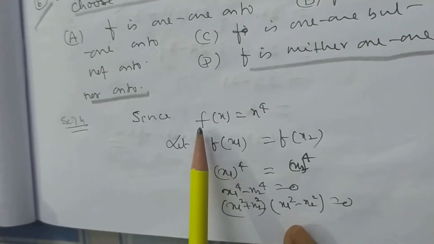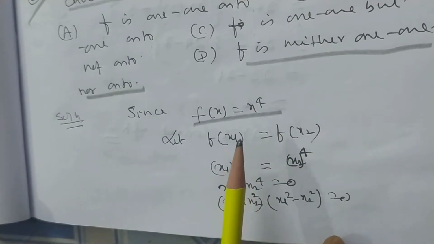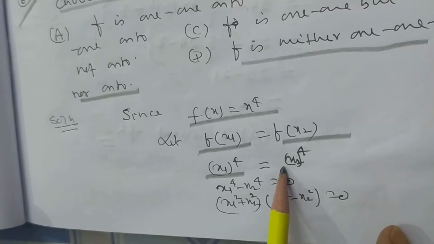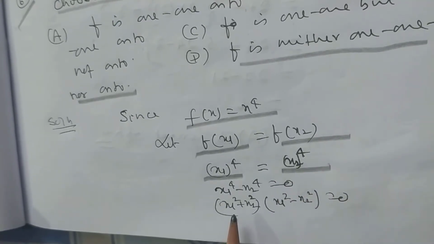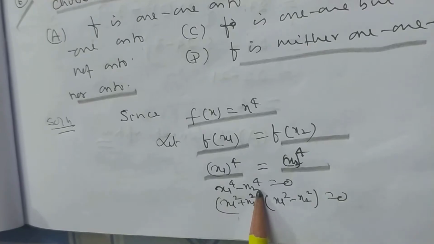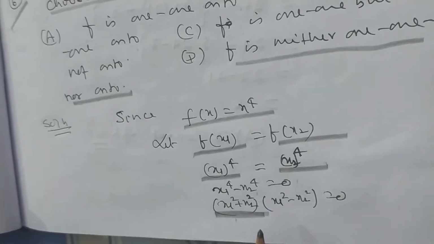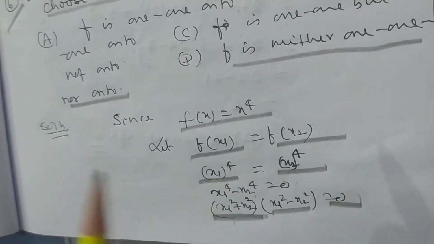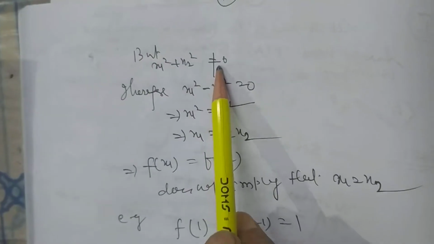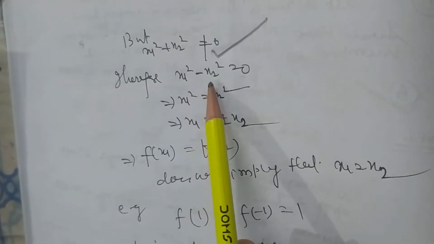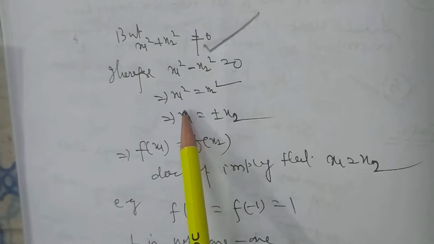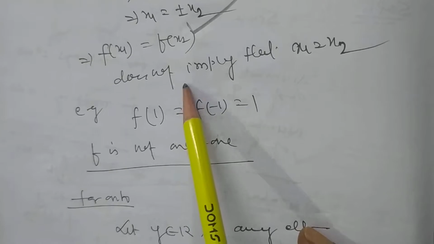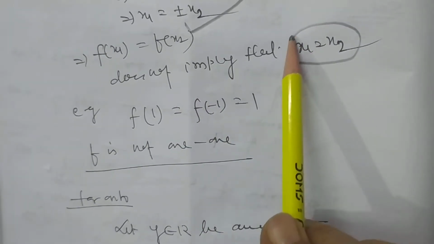Now, consider f(x) = x to the power of 4. Let the image of x1 be equal to the image of x2. x1 to the power 4 is equal to x2 to the power 4. And it will be x1 to the power 4 minus x2 to the power 4 equals 0. It is (x1 square plus x2 square) into (x1 square minus x2 square) equals 0. But x1 square plus x2 square is not equal to 0. Therefore, x1 square minus x2 square equals 0. Therefore, x1 equals plus or minus x2. So, f(x1) = f(x2) does not imply that x1 equals x2.